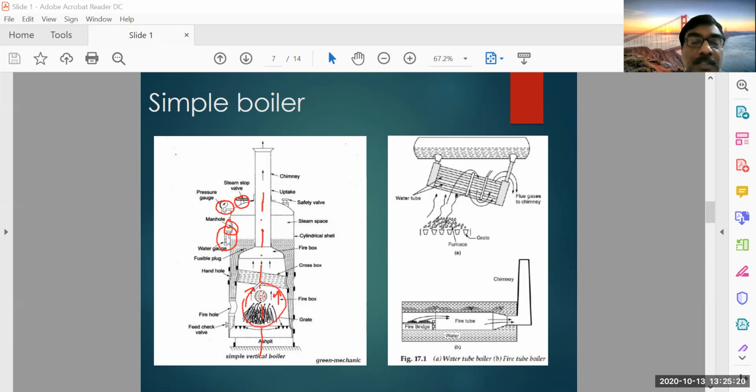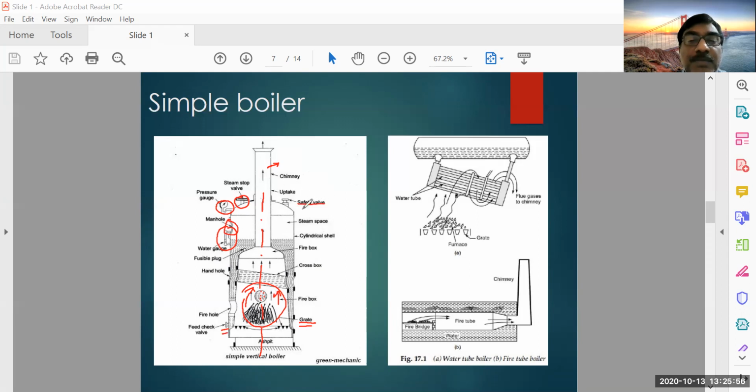And this is the furnace and the feed check valve. Feed check valve means when you want to supply the feed water, that can be controlled by this feed check valve. And there is a grate. Grate is the bottom side of the furnace where the fuel will be burning, and from the bottom side you can supply the air, and below the grate the ash and other particles will be collected. Okay, so this is the chimney through which the flue gases will be going out.